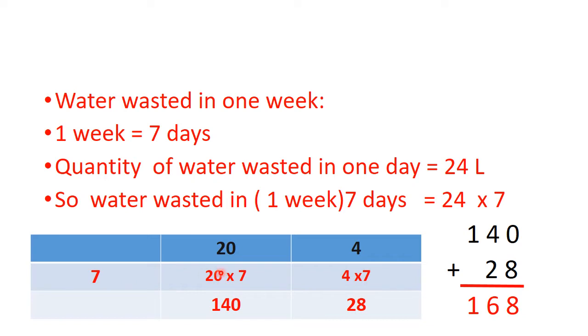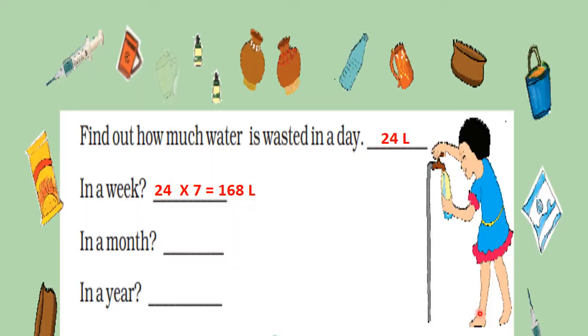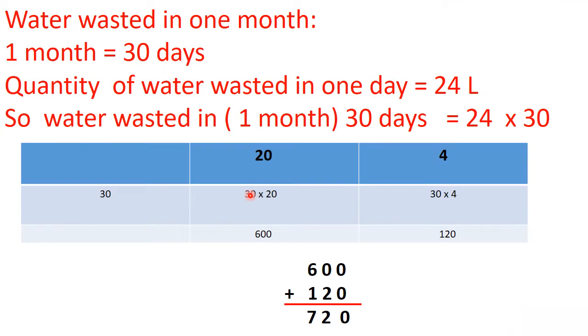We will write it here. So, 20 multiplied by 7 and 4 multiplied by 7. 2 7s are 14, and this 0 of 20 we will put here. So, it will become 140, and 4 7s or 7 4s are 28. Now, we will add both numbers. 140 plus 28 is 168. So, in a week, 24 multiplied by 7 is 168 liters.